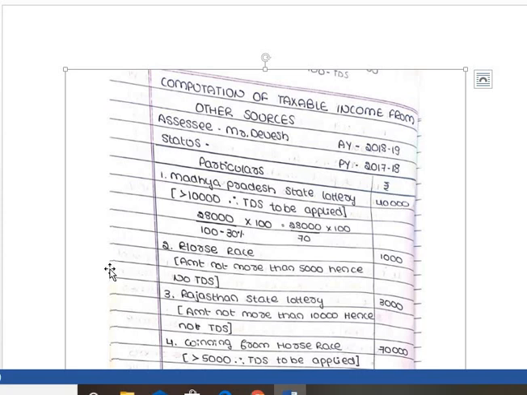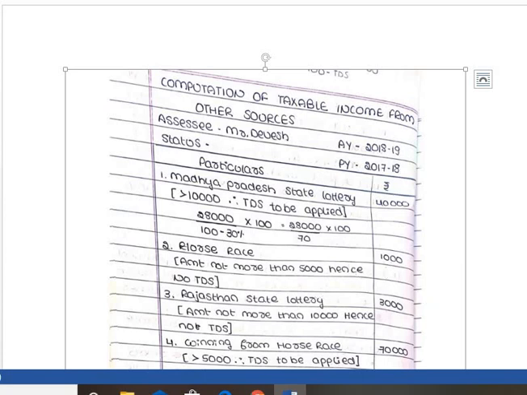Second point is winning from horse race rupees 1,000. Again remember, for horse race, TDS is applied if the amount crosses 5,000. But here the amount is less than 5,000, so no TDS is applied. For winning from horse race, rupees 1,000 is directly taxable.